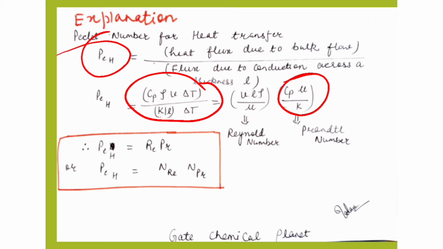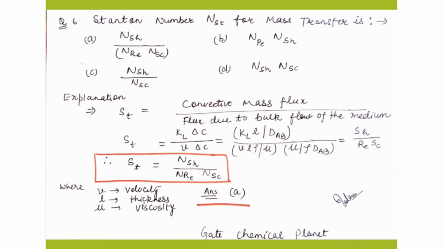So here the Reynolds number into the Prandtl number equals Pe H, which means the Peclet number in heat transfer. So guys, in both cases, either heat transfer or mass transfer, the terminology is the same: the Peclet number. Now move on to the next question. Question number 6: the Stanton number NSt for mass transfer is.